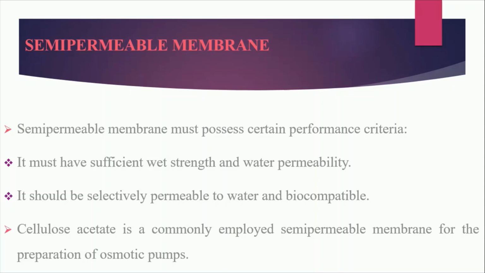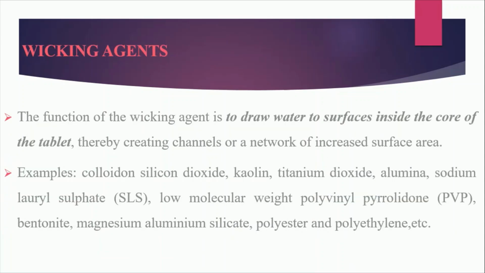And the semi-permeable membrane should be rigid in character. It should not be flexible. It should be rigid in character. So this type of material should be selected. They have this type of property, so that's why most commonly we use cellulose acetate. If cellulose acetate is not available, then as an alternative we can go for any other hydrophobic polymer, for example ethyl cellulose.